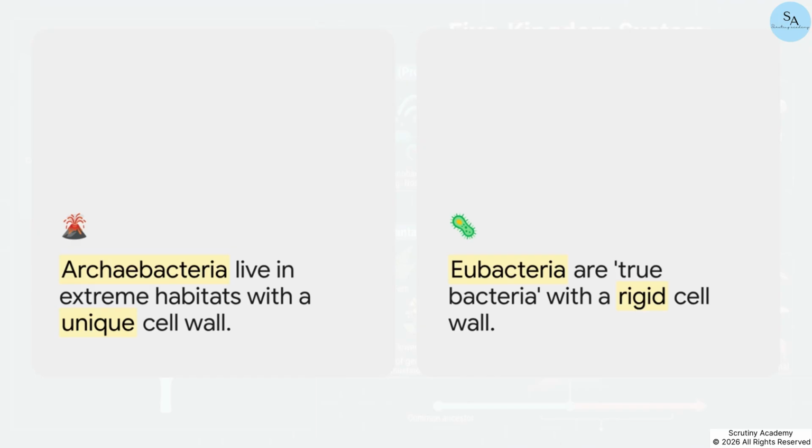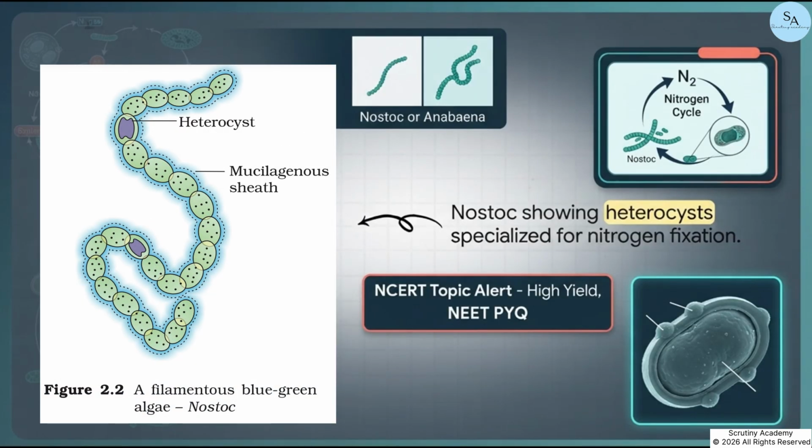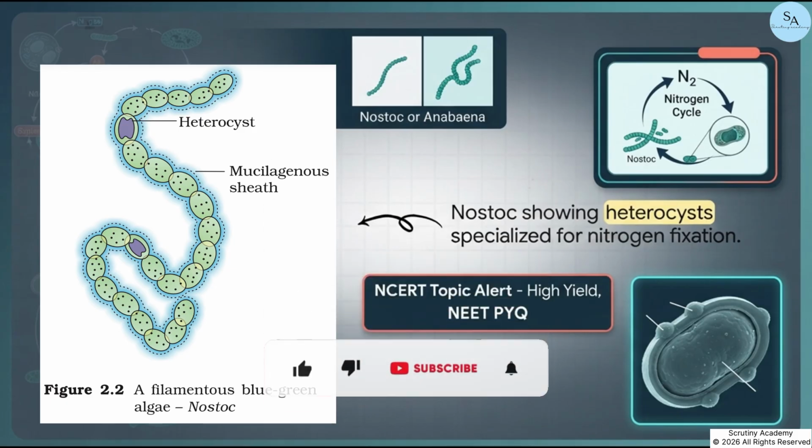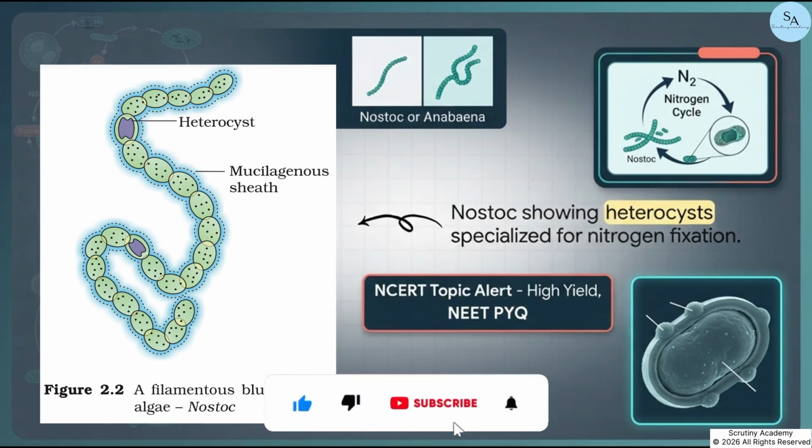On the flip side, we have Eubacteria. These are the true bacteria, and they're characterized by a rigid cell wall and, if they happen to move around, a flagellum. Within those eubacteria, we find the Cyanobacteria, also known as blue-green algae. A great example of a photosynthetic autotroph in this group is Nostoc. The main thing you need to remember about Nostoc is its specialized cells called heterocysts. These are incredibly important because they're designed specifically to fix atmospheric nitrogen. So, whenever you see Nostoc or Anabaena on an exam, immediately think nitrogen fixation and heterocysts.